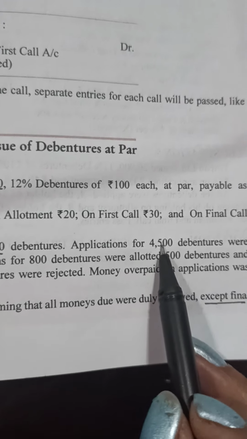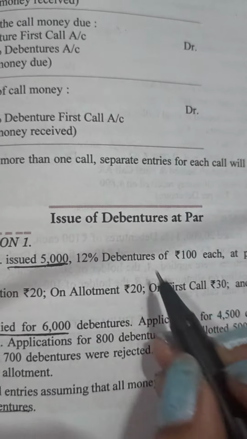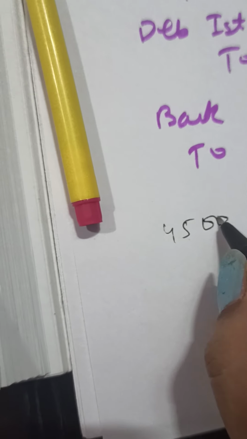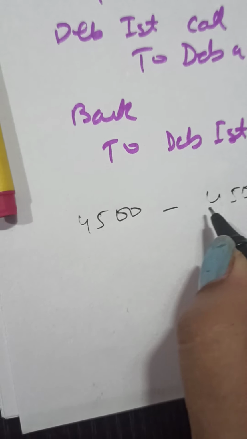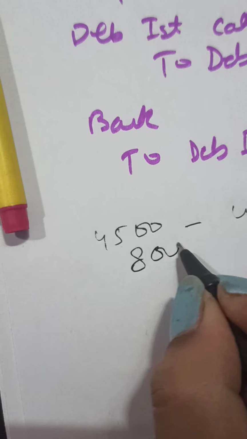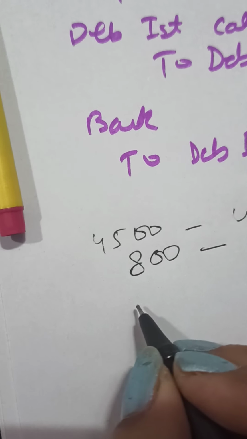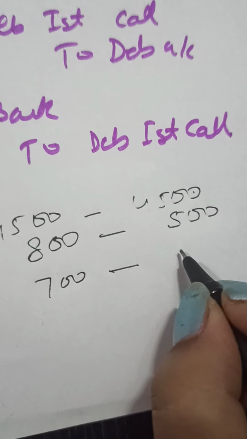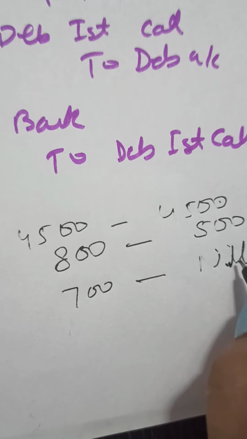Now how do we adjust? Applications for 4,500 debentures were accepted in full. They were given 4,500 debentures. They were allotted against full applications. Applications for 800 debentures were allotted 500 debentures. And applications for 700 debentures were rejected. That means they were not allotted any debentures. Their applications were rejected.